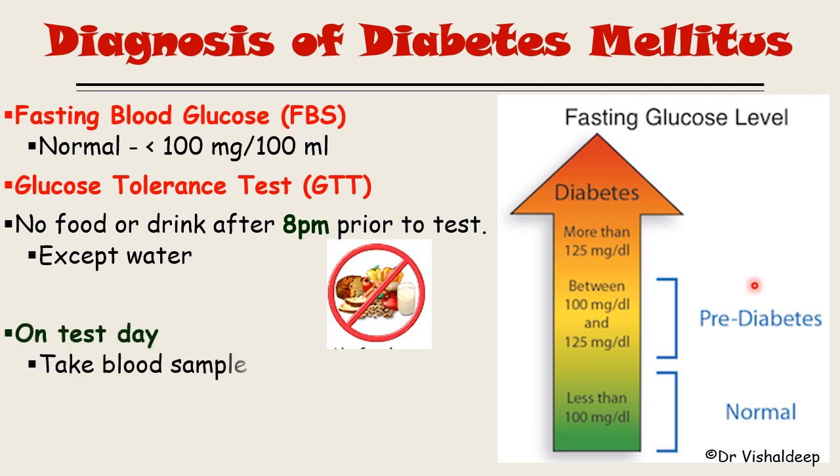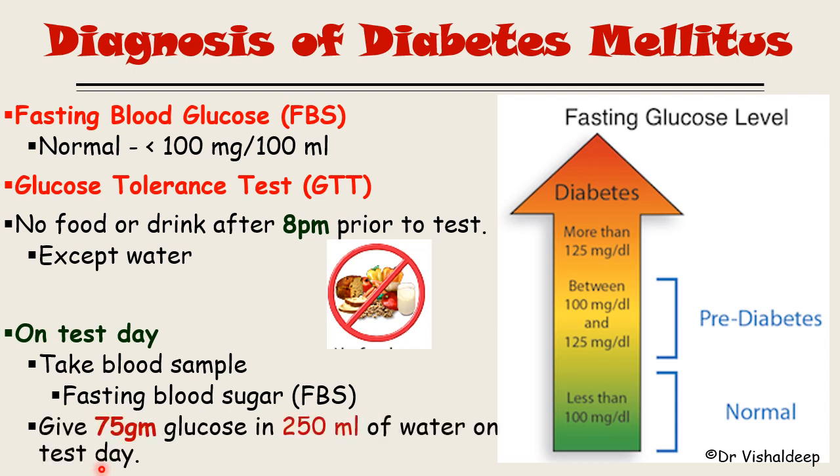Now on the test day, once the patient arrives at the lab, first take a blood sample. That blood sample is the fasting sample, known as FBS. After taking the first sample, you have to check the blood glucose level present in the sample. That is the fasting blood glucose. After that, give 75 gram of glucose in 250 ml of water on the test day.